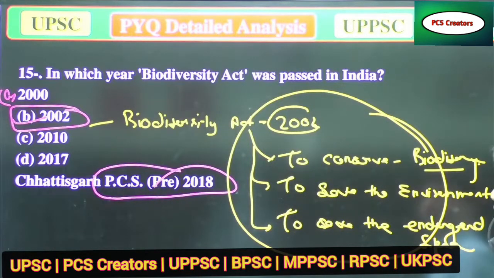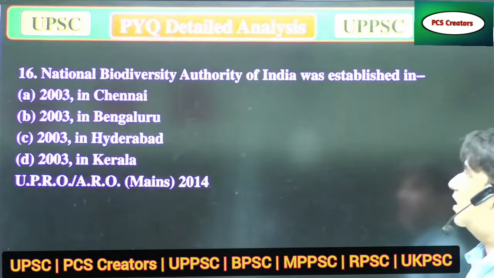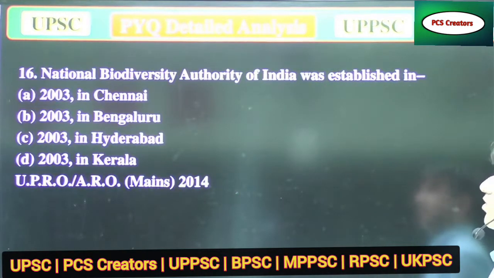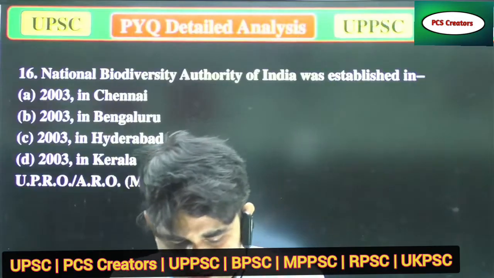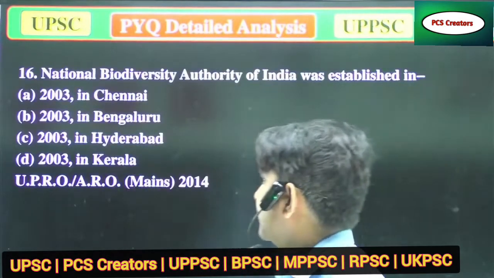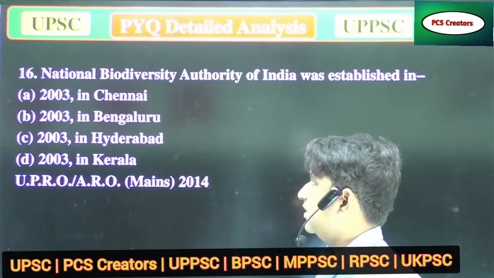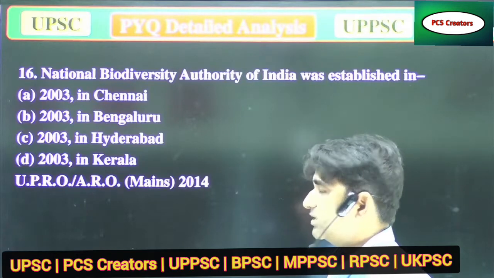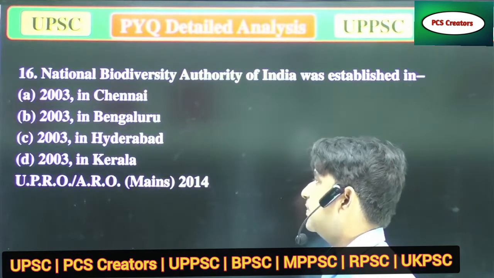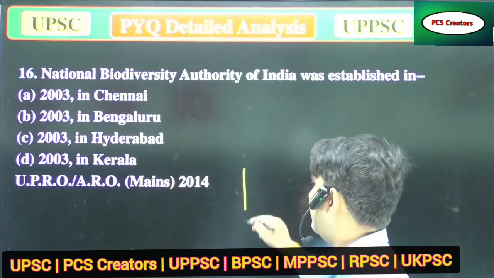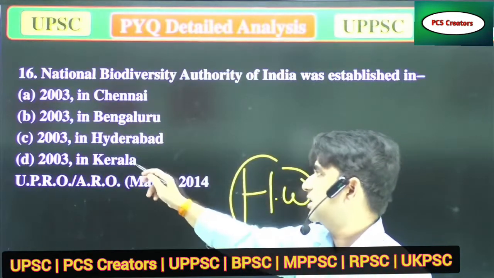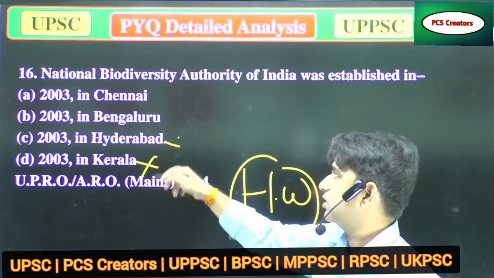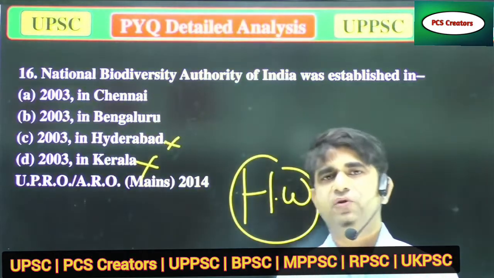Now we'll move to the next question. National Biodiversity Authority of India was established in: A 2003 in Chennai, B 2003 in Bangalore, C 2003 in Hyderabad, and D 2003 in Kerala. It is your homework. Now I will eliminate some options that will not be the correct answer, and you have to answer which of the following is correct.